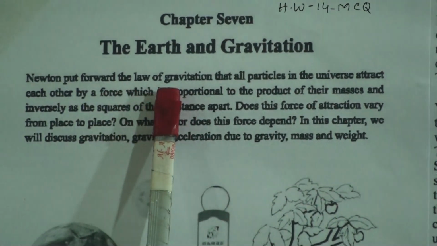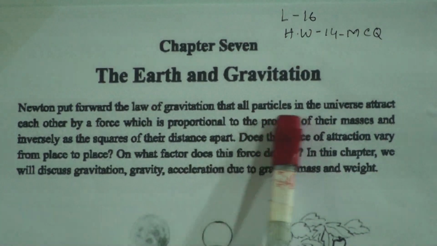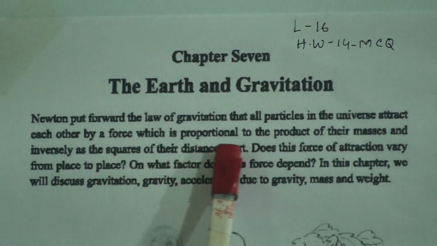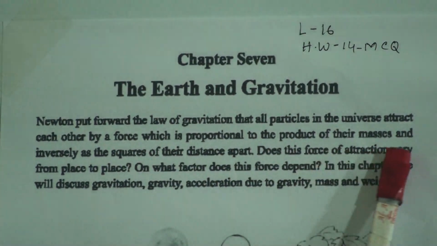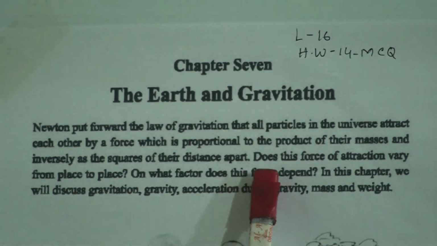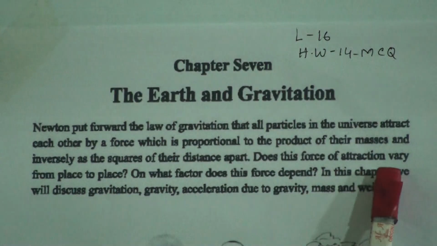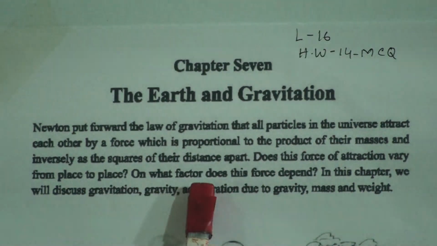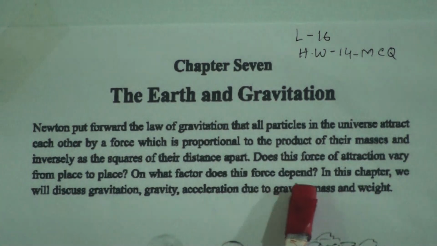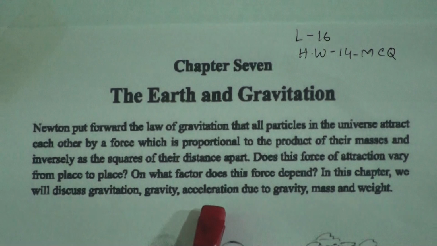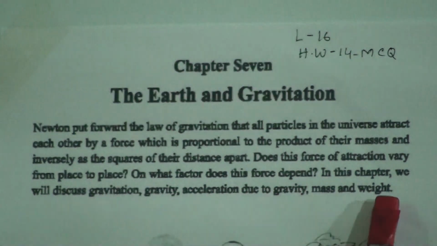Now come to the introductory part of the chapter. Newton put forward the law of gravitation that all particles in the universe attract each other by a force which is proportional to the product of their masses and inversely proportional to the square of their distance apart. Does this force of attraction vary from place to place? On what factors does this force depend? In this chapter we will discuss gravitation, gravity, acceleration due to gravity, mass and weight.